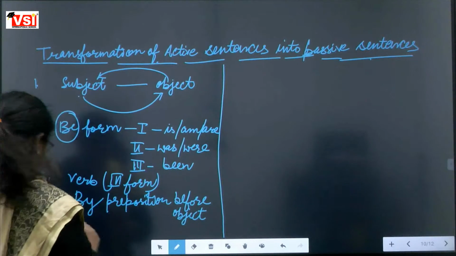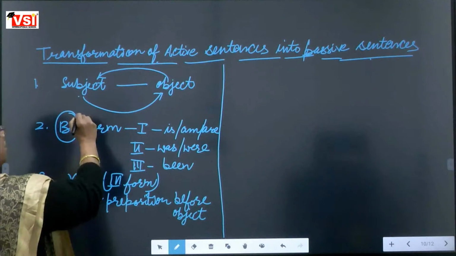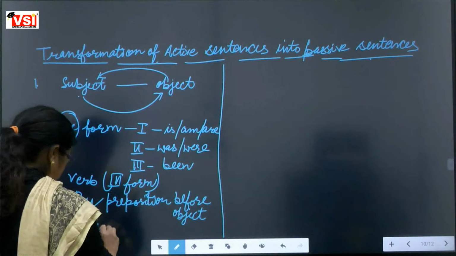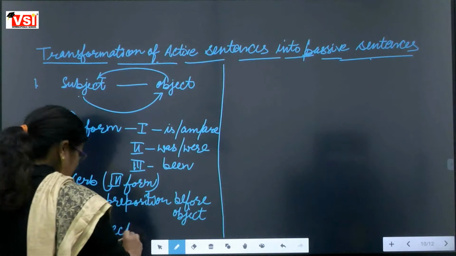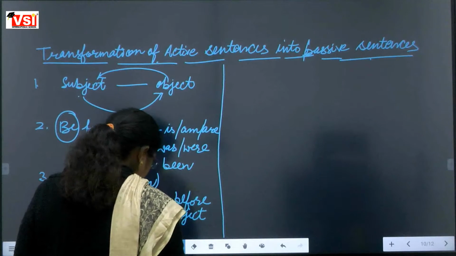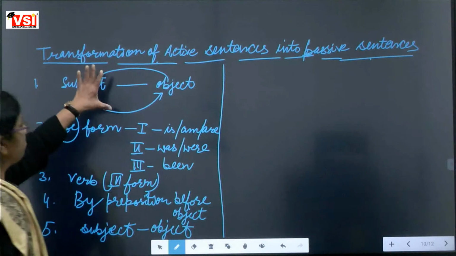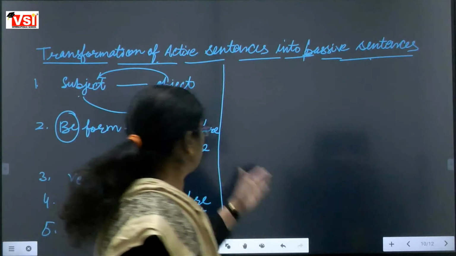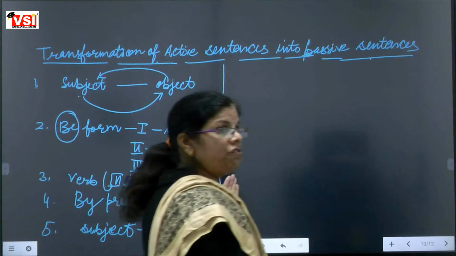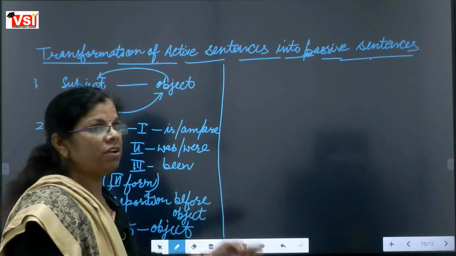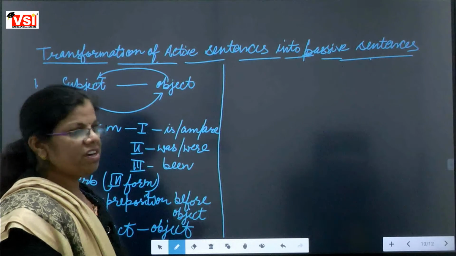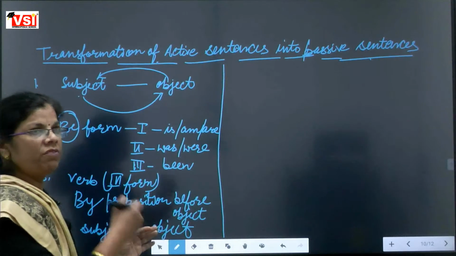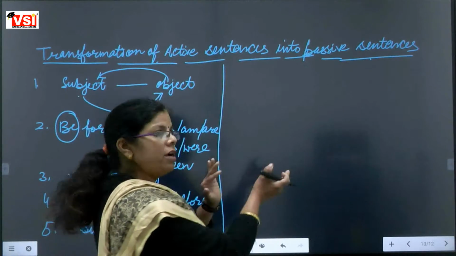And fifth rule, the subject which was there becomes object. Now I will give you examples. I'll give you so many examples. These 5 basic rules are written here. We will discuss one by one according to these rules. We will take so many examples of each and every tense, and I will explain how we are changing them.